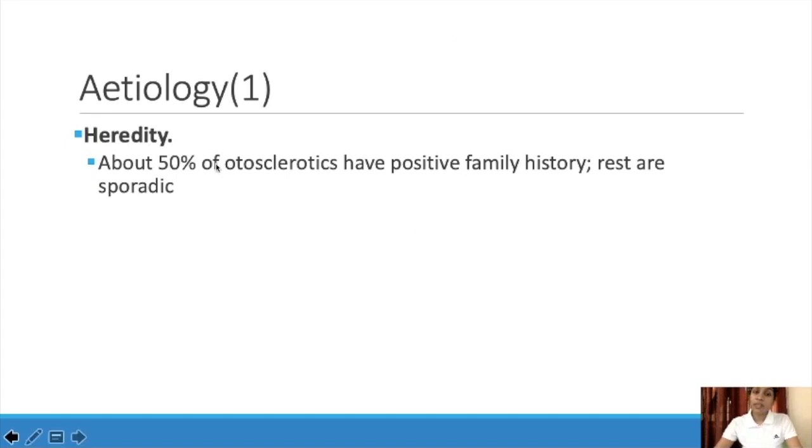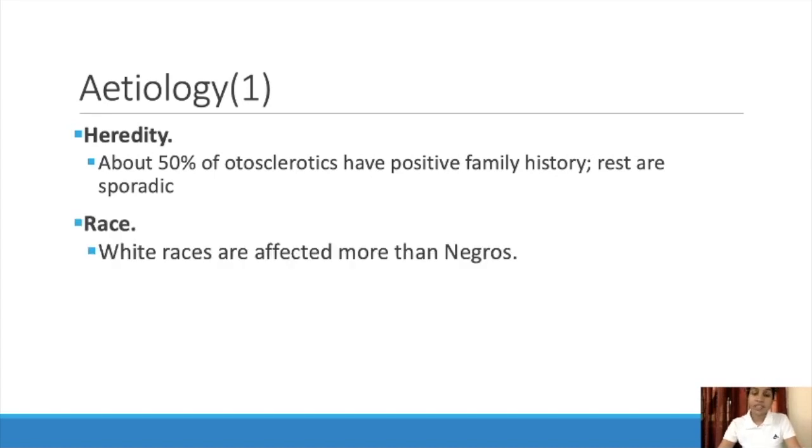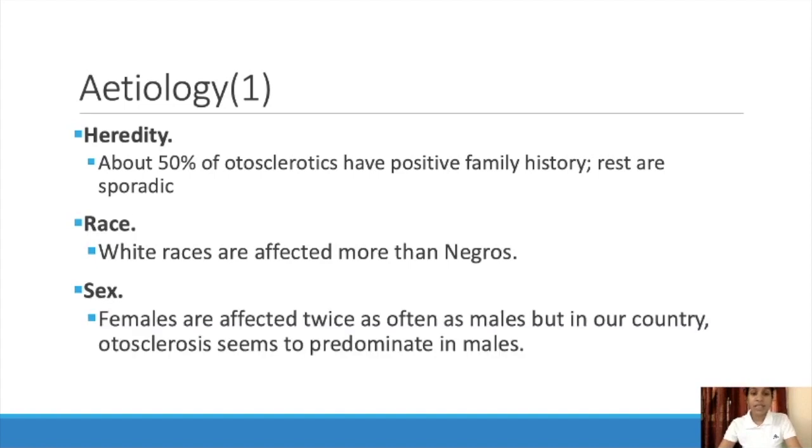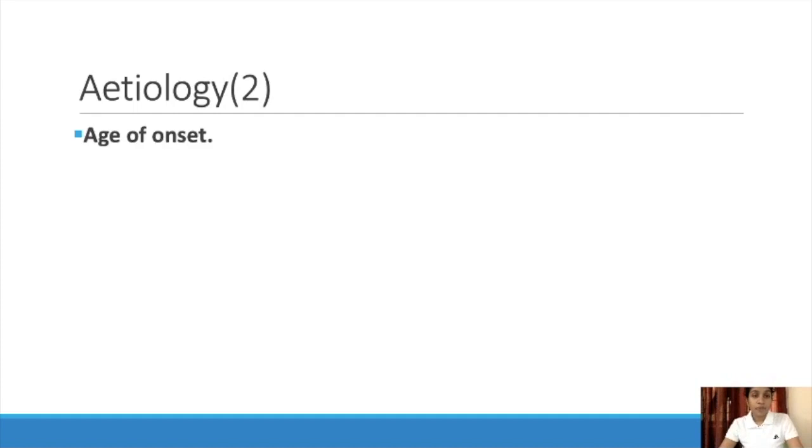Hereditary. About 50% of otosclerotics have a positive family history. The rest are sporadic. So there is a 50% chance of getting it from the family history, from the ancestors. Hereditary is a factor. Race: white races are affected more than Negroes. Sex: females are affected twice as often as males. But in our country, otosclerosis seems to predominate in males. Normally in the whole world, females are affected twice as often, but in our country it is predominant in males.